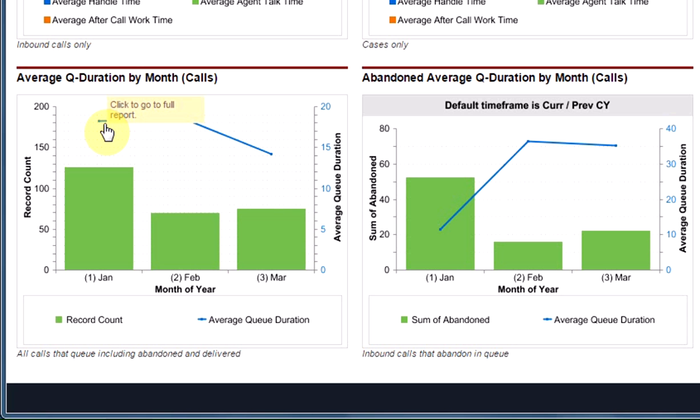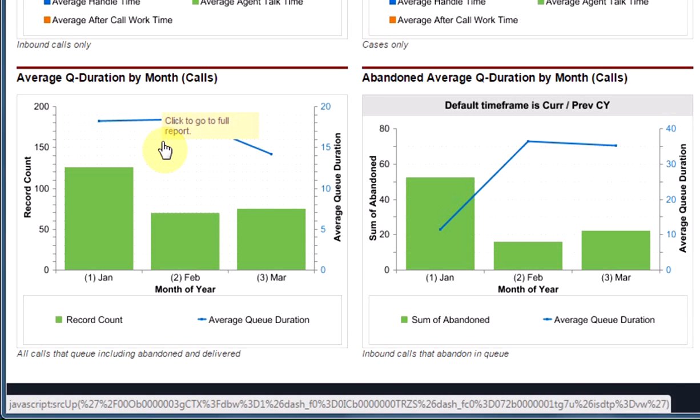And this one's interesting, the average queue duration by month. So we can see here we had 125 calls coming into the system during January. So a high number for us in our particular environment. And the average queue duration was up at about 18, just over 18 seconds. A high number of calls led to a long queue time. In February, we had fewer calls, and March too, and we can see there with fewer calls, we get a shorter queue time. You'd expect that.